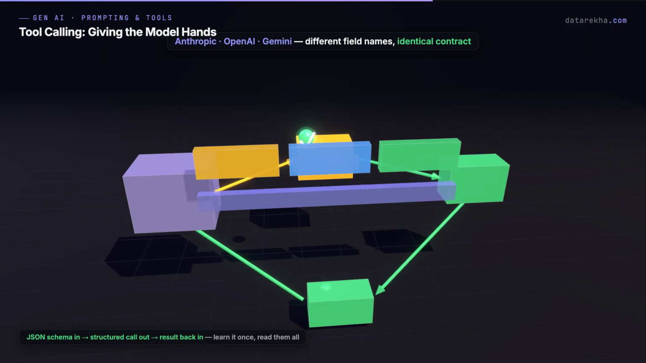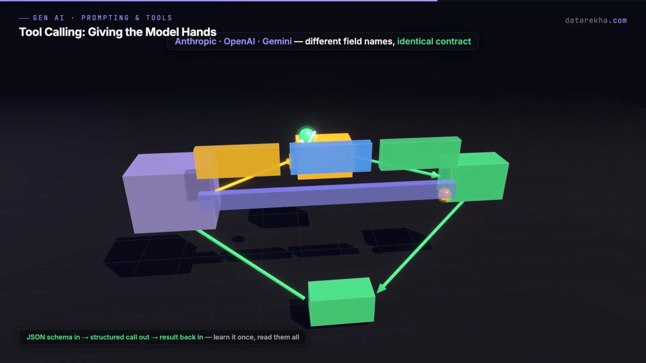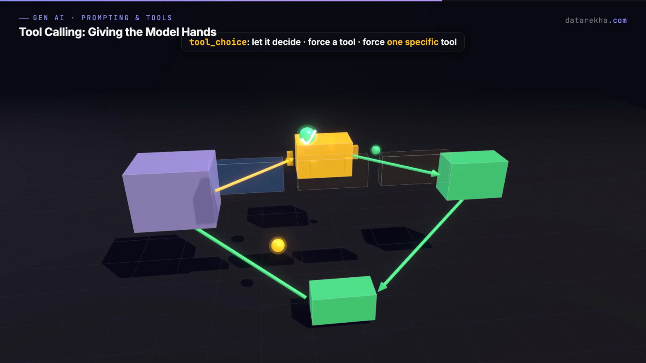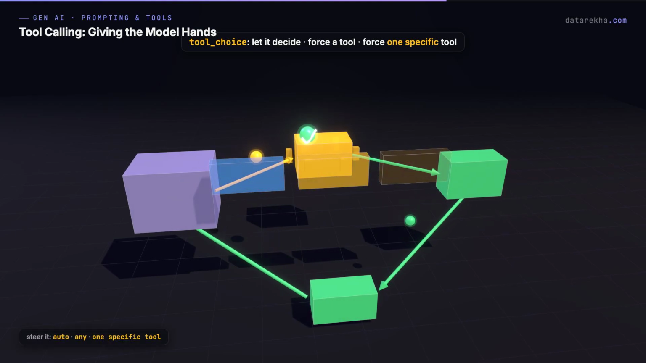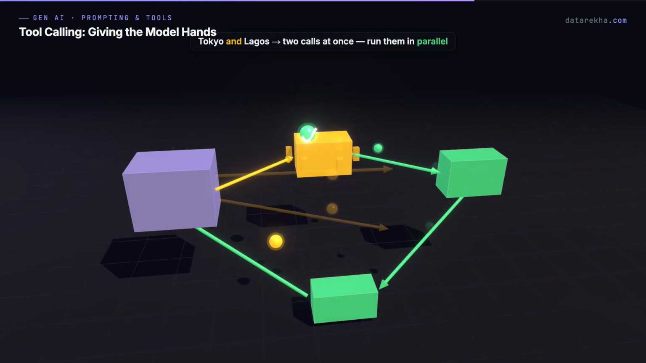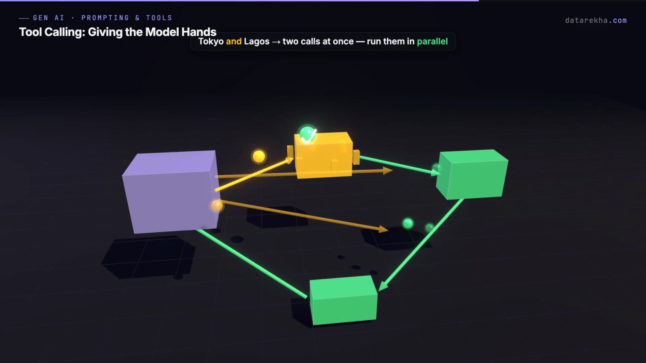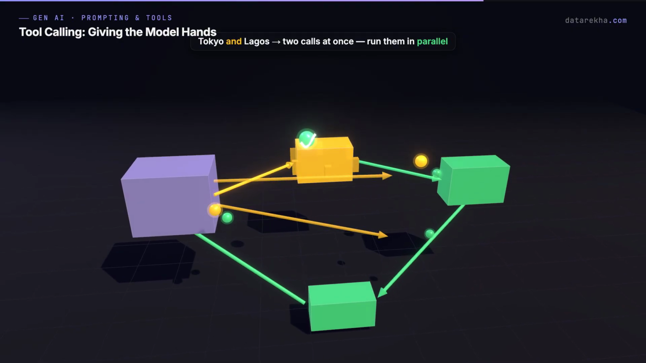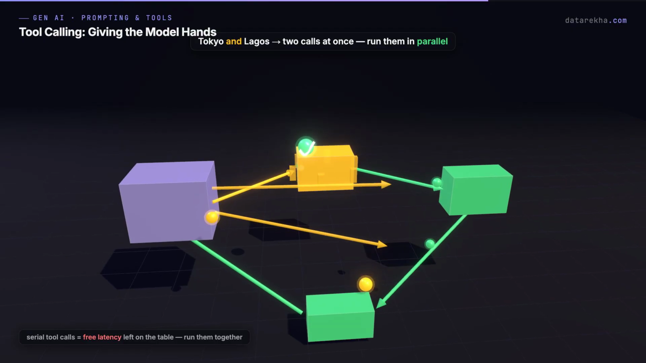A couple of things that make this real in production. You can steer the model, let it decide, or force it to use a tool, or force one specific tool, and it can ask for several tools at once, like weather in Tokyo and Lagos. It emits 2 calls. You run both in parallel, return both results together. Don't run them one at a time. That's free latency you're leaving on the table.